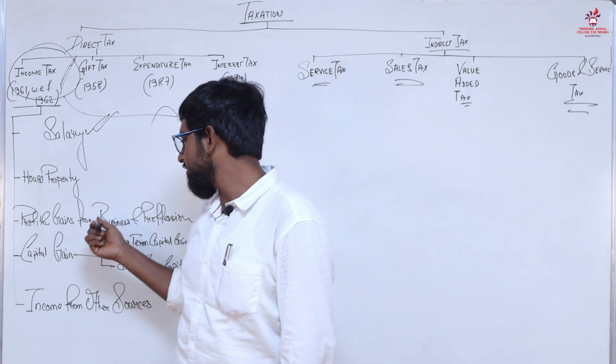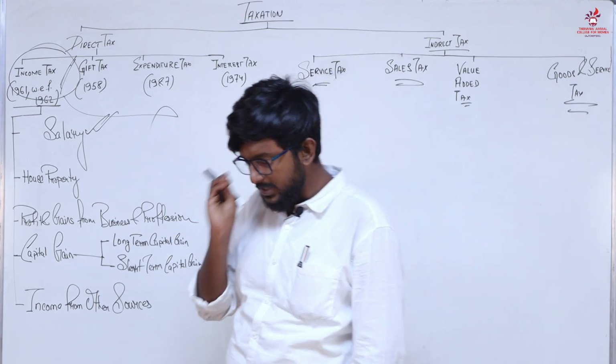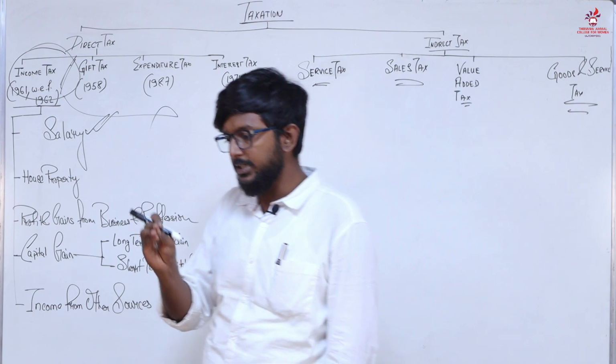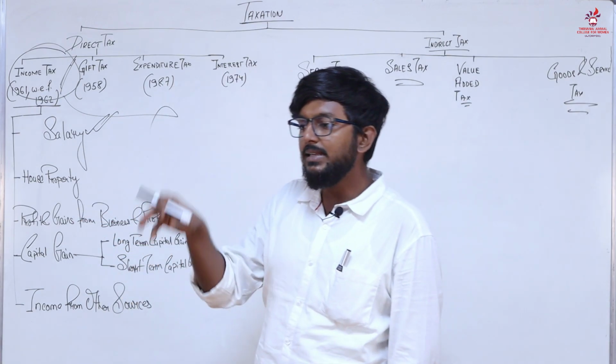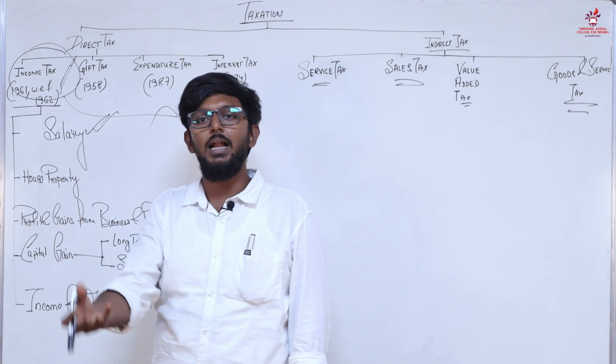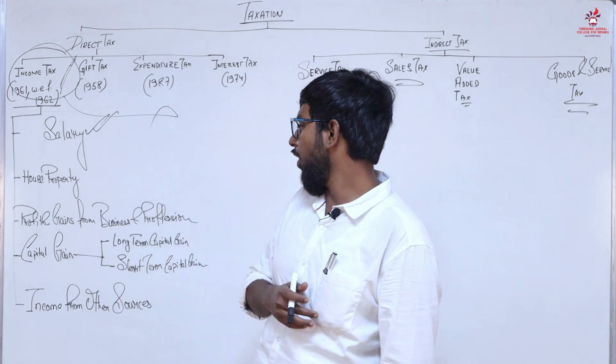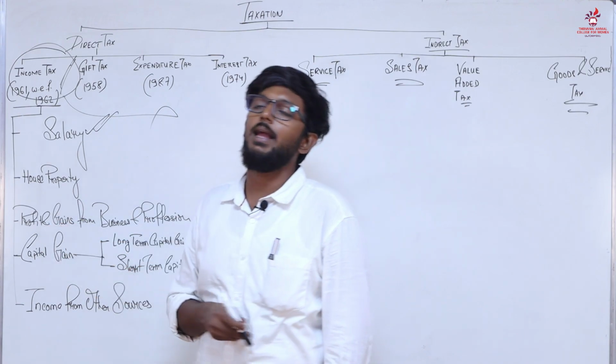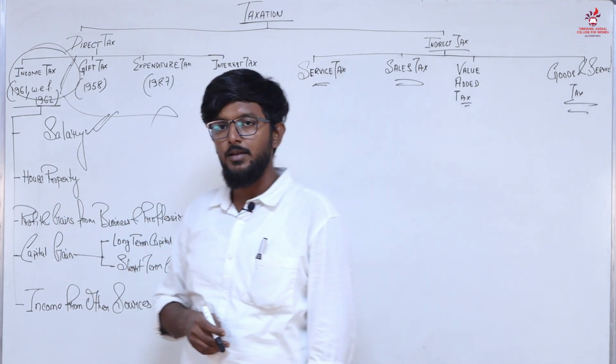They are specialized in their particular profession. When they earn money from that profession, that income will come under profits and gains from business and profession.